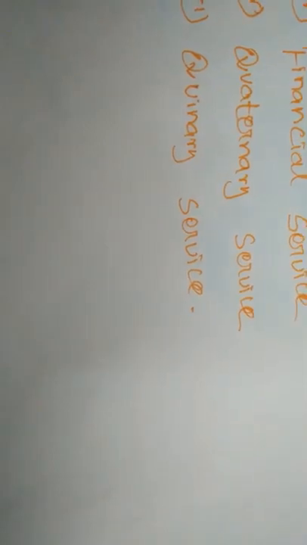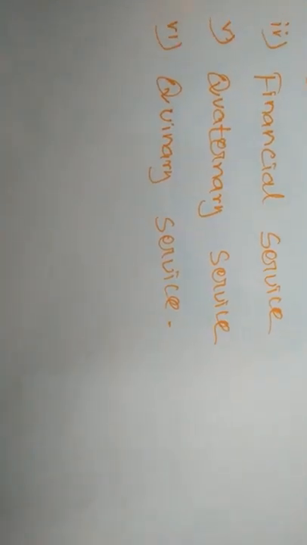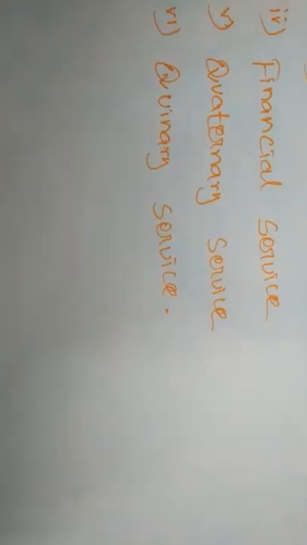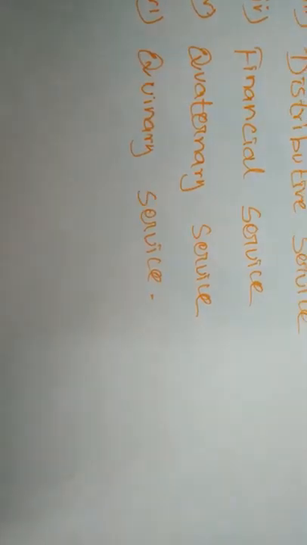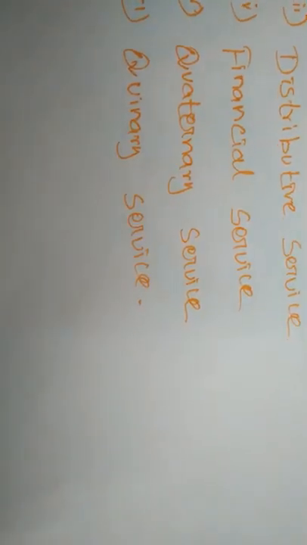So in the case of quaternary services, some individual professionals will provide services to the public. The professionals use specialized skills and high technologies to provide this type of service, for example software development, auditing, research and development.